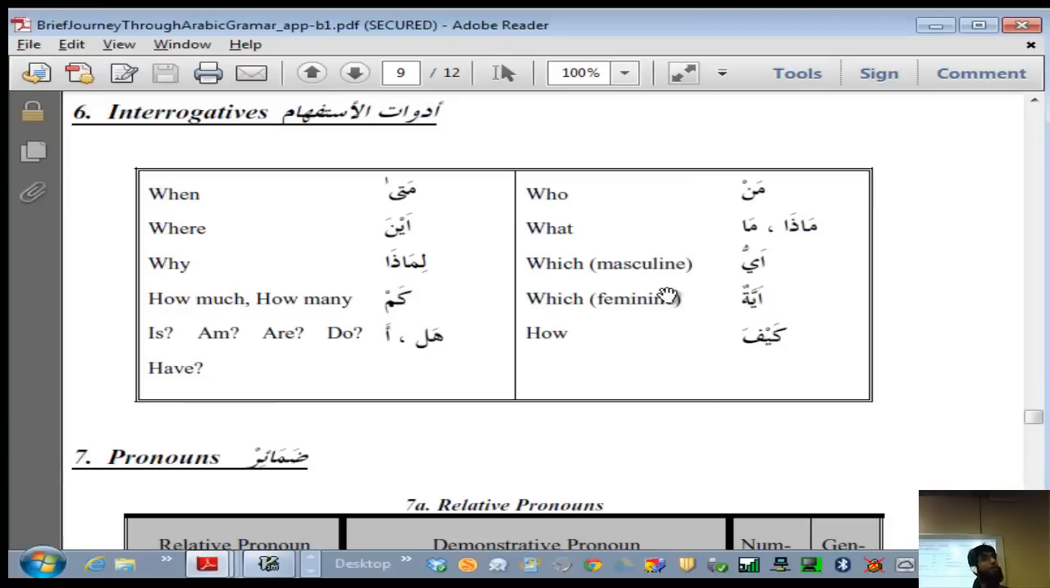Ayyul fariqain, which of the two parties, right? And this is for the feminine. And kaifa is how, right? In Al-Baqarah we saw كَيْفَ تَكْفُرُونَ بِاللَّهِ, right? How can you disbelieve in Allah? Mata is when, and aina is where, limaza is why, kam is how many, and hal or a comes for question. Okay? So this is a reference chart that you can have to combine everything together.